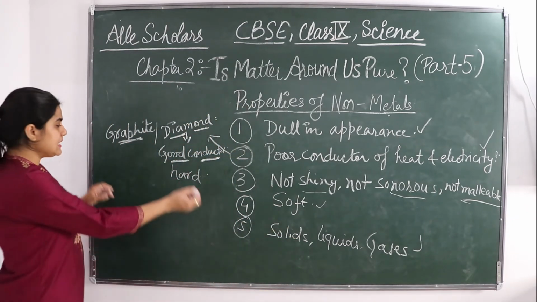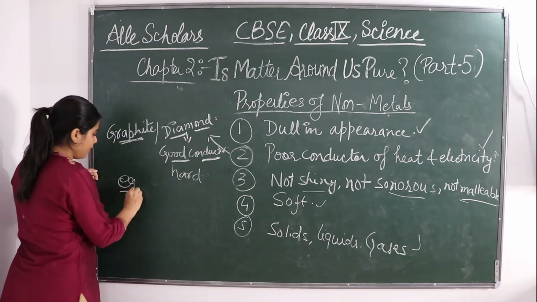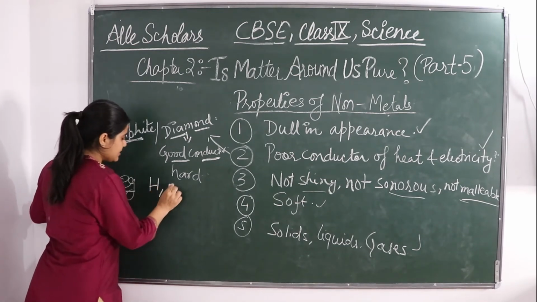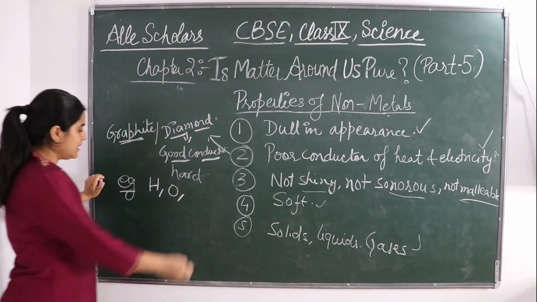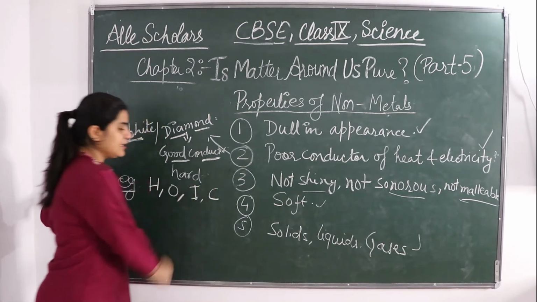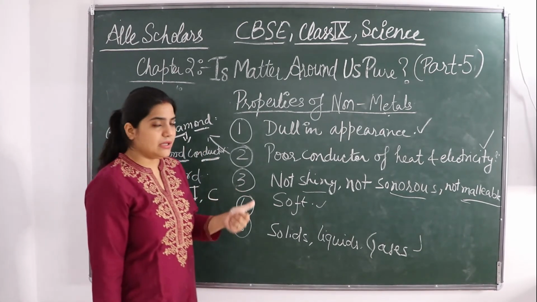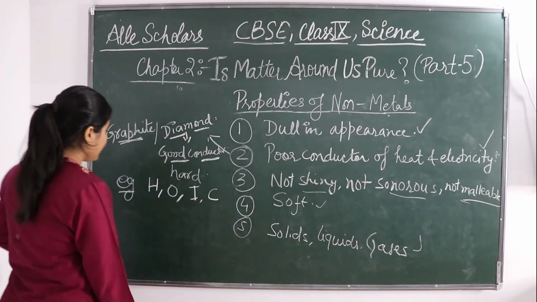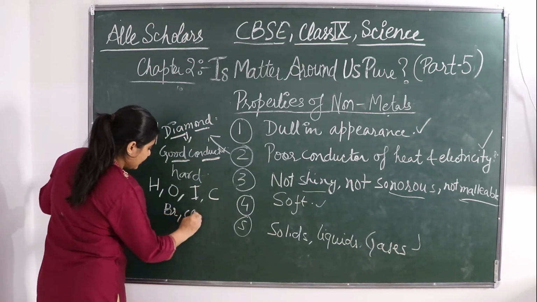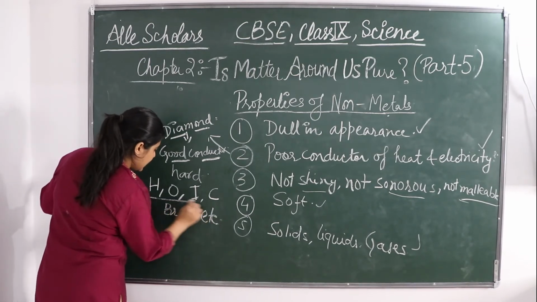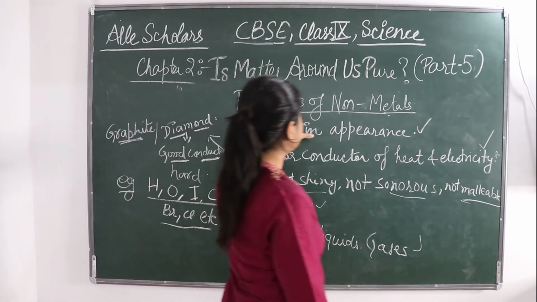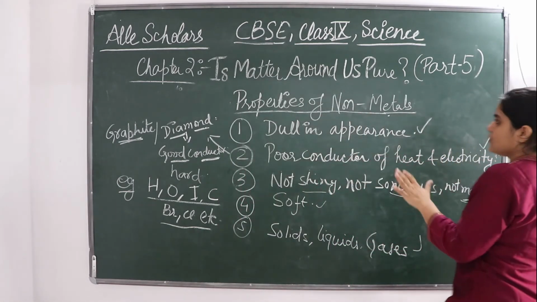Now let's see some examples of non-metals. Hydrogen is there, oxygen is there, iodine is there, carbon is there. Carbon occurs in two forms, it can be coal or it can be coke. Then there are many halogen group elements, bromine, chlorine, etc. So these are the examples of non-metals. We have seen the properties of non-metals and the properties of metals.